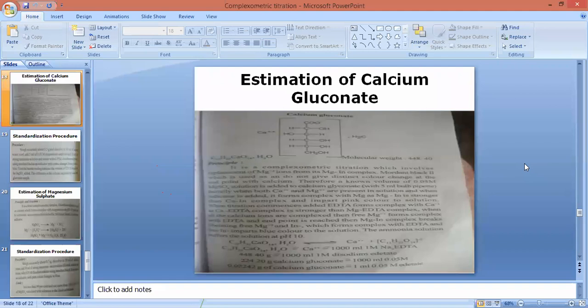So the next and last part of complexometric type of titration is the assay procedure of calcium gluconate. Since it contains a metal ion, that is calcium, we are going to determine its concentration by complexometric type of titration.